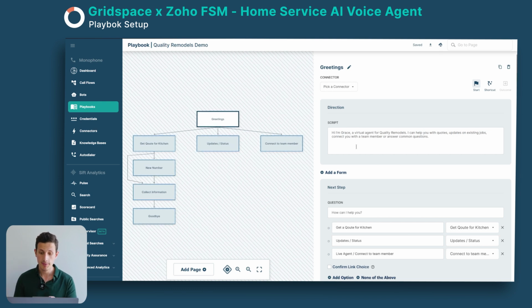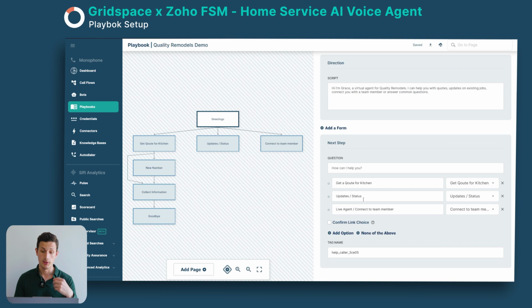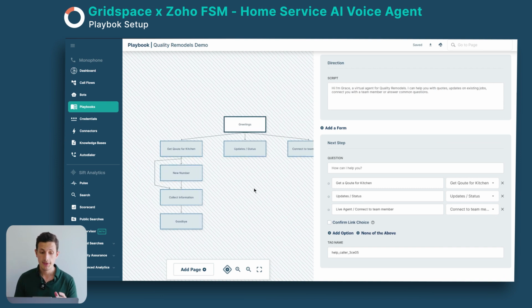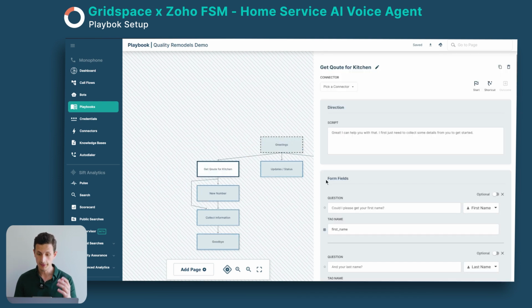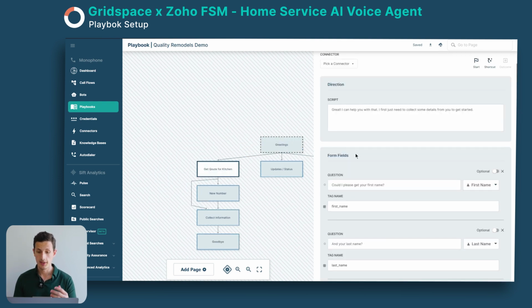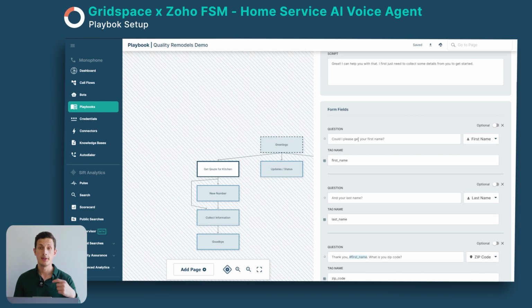So you have our intro script, and then here we have a few options for if they would like to get a quote, update on an order, or transfer to a live agent. But in this case, we built out the get a quote for a kitchen. So we go to the kitchen option right here, and then "Great, I can help you with that." Then here we start collecting the information from them.